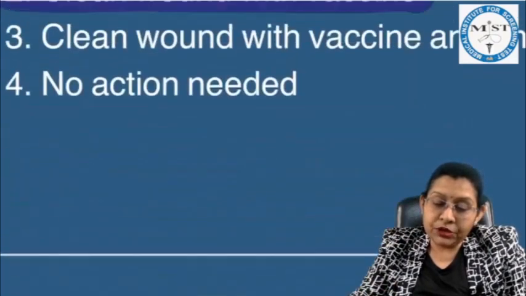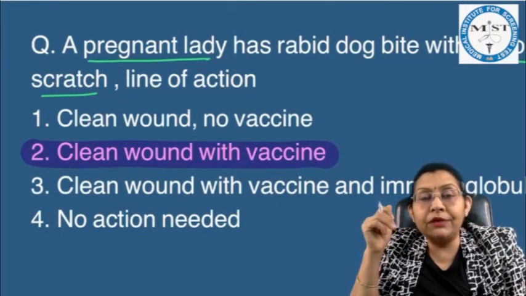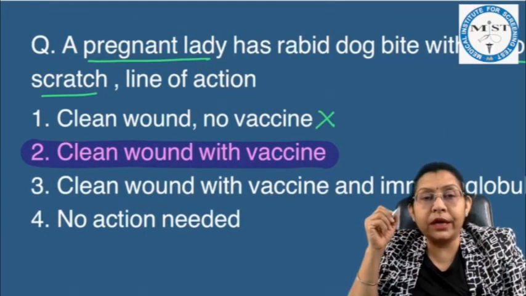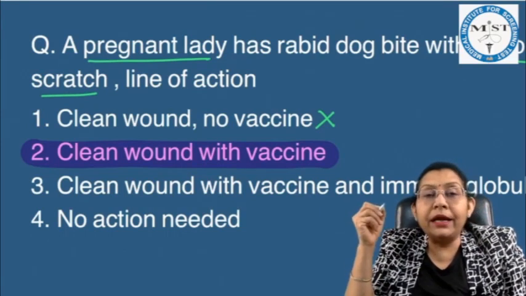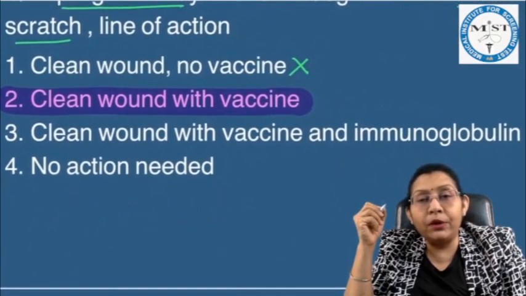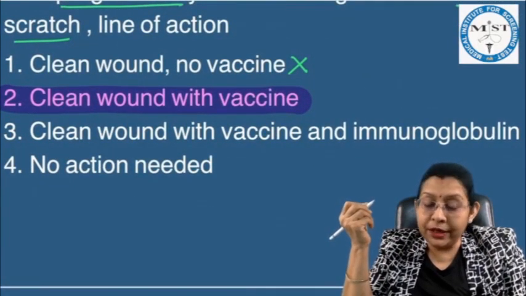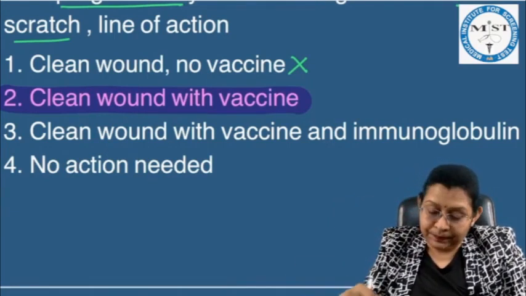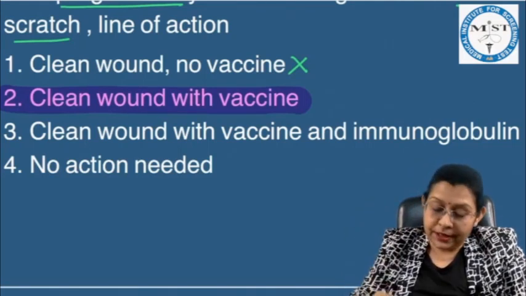So coming back to the question, as it is a grade 2 bite, now the options: clean the wound, no vaccine. No, we need to give the vaccine, so this is not a correct option. Clean the wound with the vaccine, yes. Clean the wound with vaccine and immunoglobulins: as grade 2, immunoglobulins are not required. Or no action is needed. So the correct answer is that we have to clean the wound and give a vaccine, because anti-rabies vaccines are safe in pregnancy.